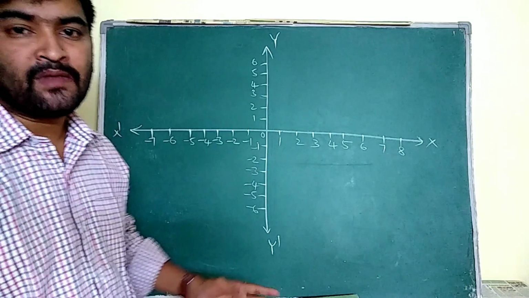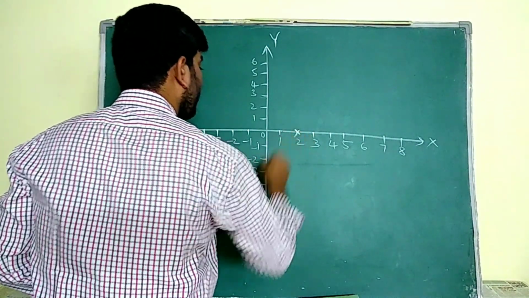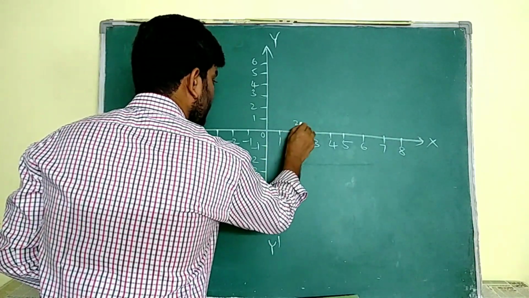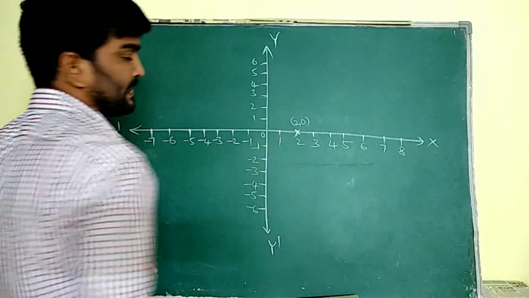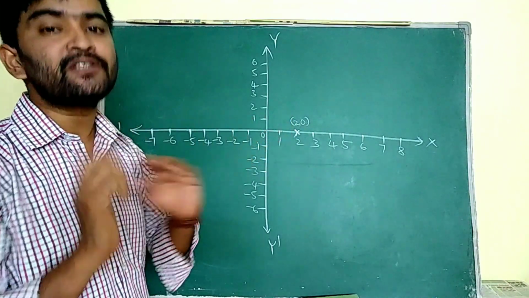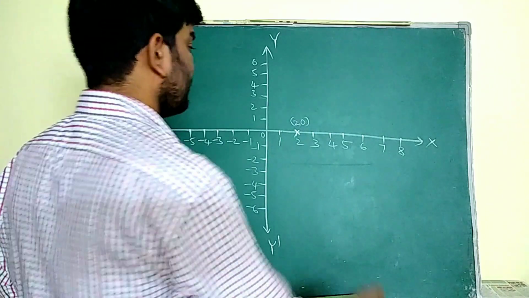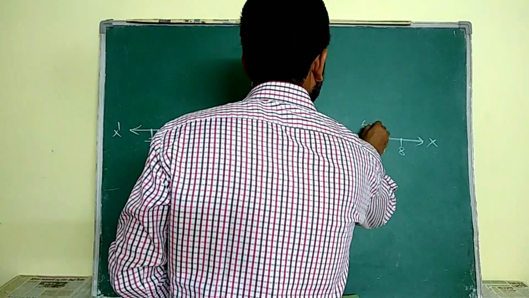See, this is a coordinate plane. If I point to this, it is (2, 0). Why? Because it is a point on the x-axis. We know that such a point is always in the form (some value, 0). That's why (2, 0) is the point. If I want to write this one, this is 6, it is (6, 0).